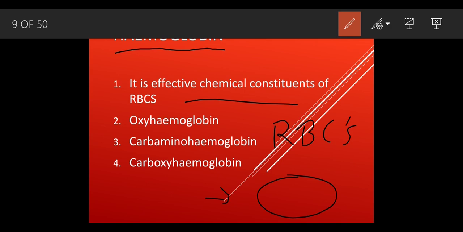This is the RBC. It has some chemicals inside it, which is known as hemoglobin. This hemoglobin gives the red color to the RBCs. This hemoglobin is nothing but the chemical constituent of RBC, which helps to give our blood its red color.